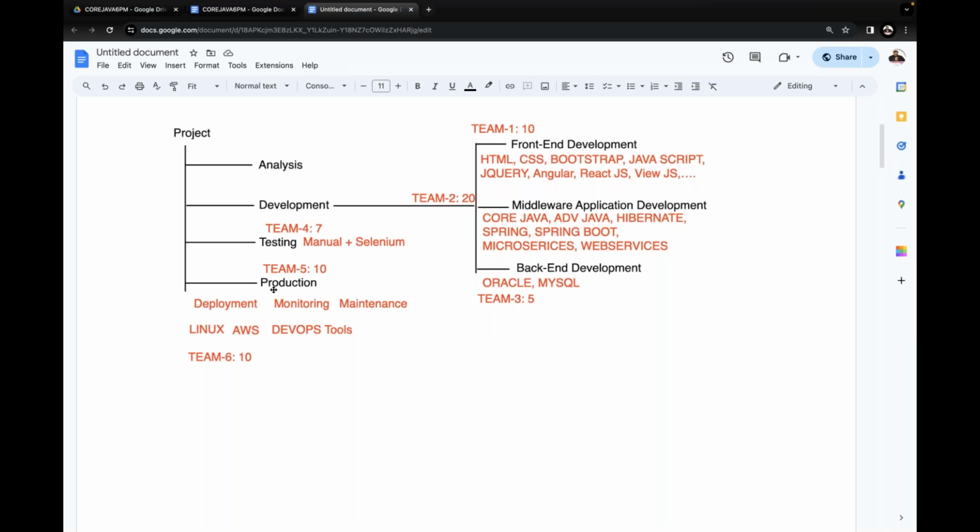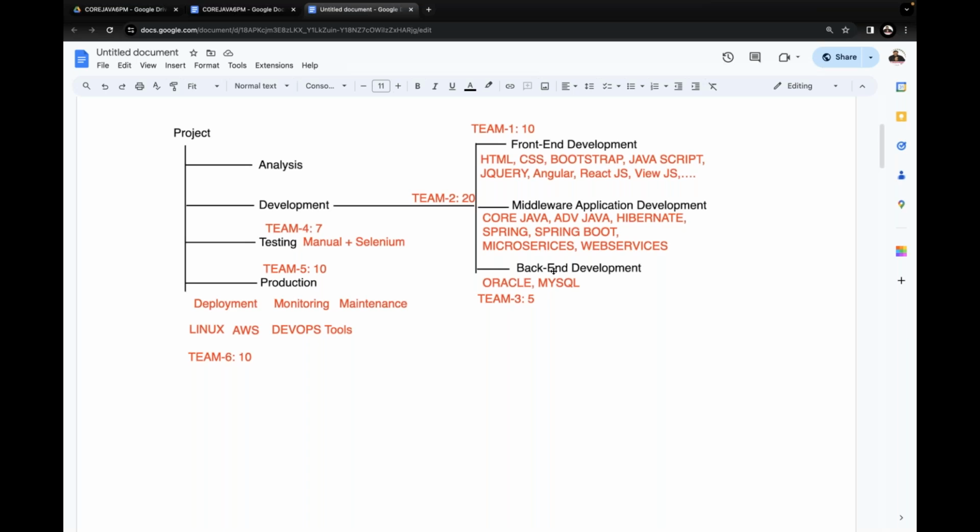Middleware application development is nothing but server side applications. Server side application development is done with so many technologies: Python based, .NET based and Java based technologies. If we take Java to prepare server side applications, what technologies do we use? Core Java, Advanced Java, Hibernate, Spring Boot, microservices and web services. In backend development, what technologies are available? Oracle, MySQL, and various others. Backend means a repository, storage areas.